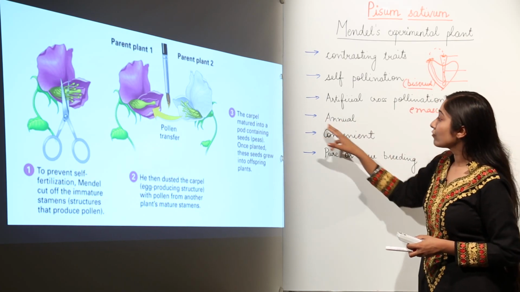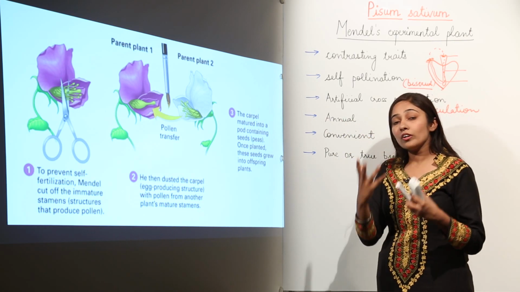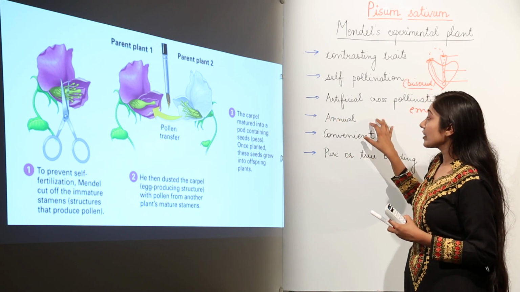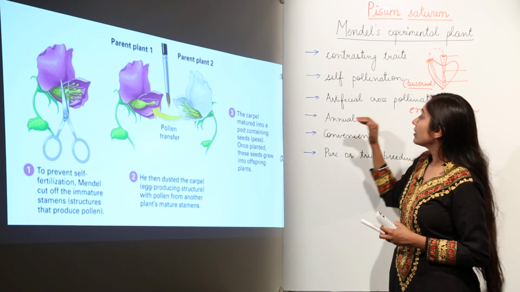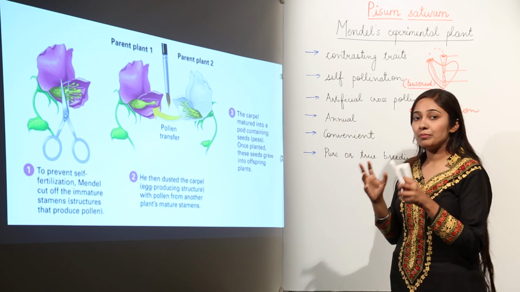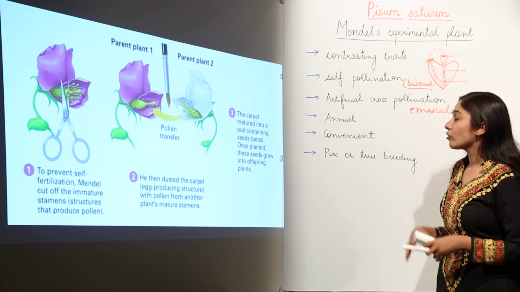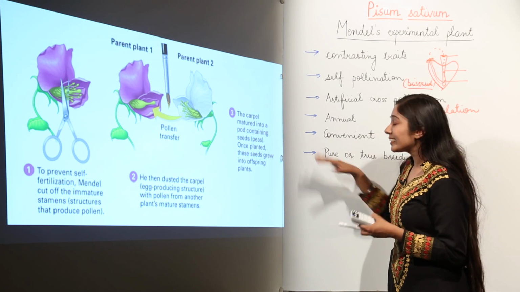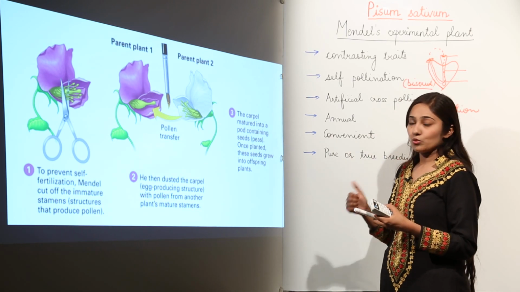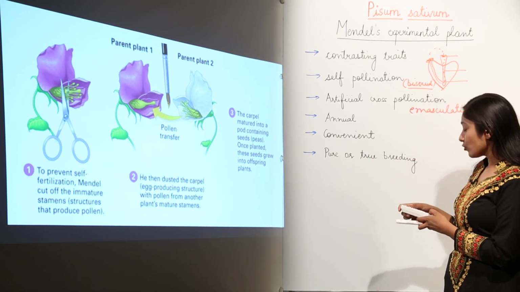Next, this pea plant was annual, means he could get one complete generation in a whole year. So the annual behavior of the pea plant also helped Mendel to choose this plant. Next, it was convenient, it was easily cultivated, so that is why also Mendel chose this plant. Next, pure or true breeding plants.